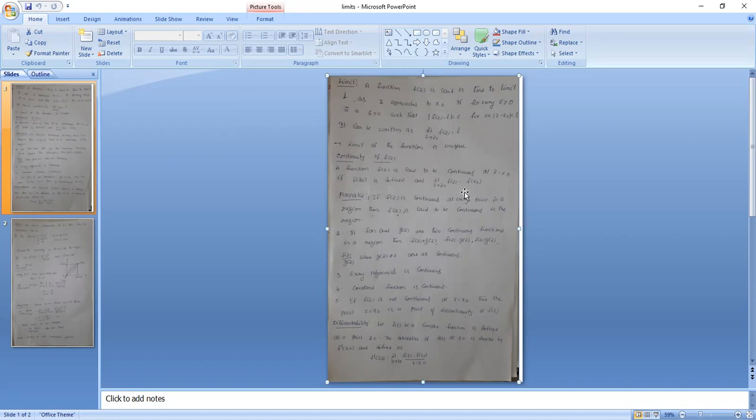What does it mean for this condition to be satisfied? We need to calculate the limit value separately, and it should exist. That means it should be a finite value, and the limit must exist means that along any path, the limit is unique. Then only we say the limit exists. Comparing it with the f of z naught value, if both are equal, then this condition is satisfied. If these two conditions are satisfied, the function is said to be continuous at the point z equal to z naught.